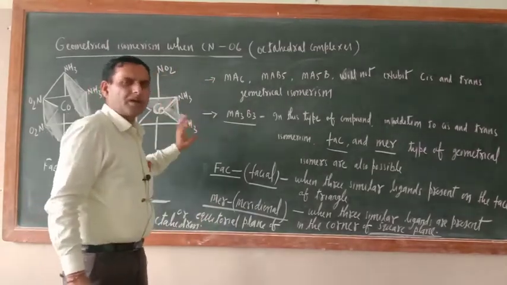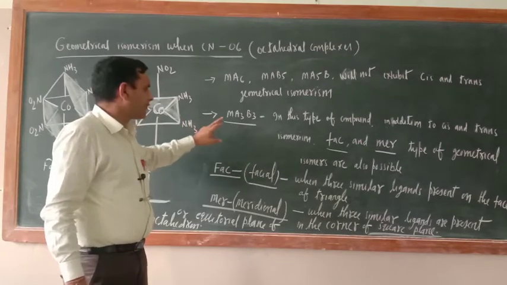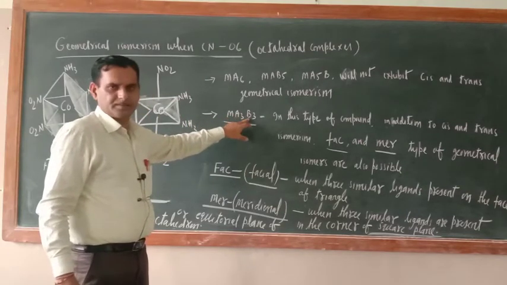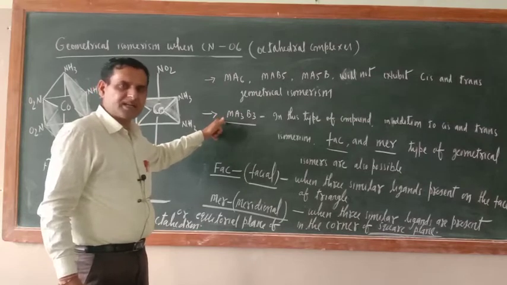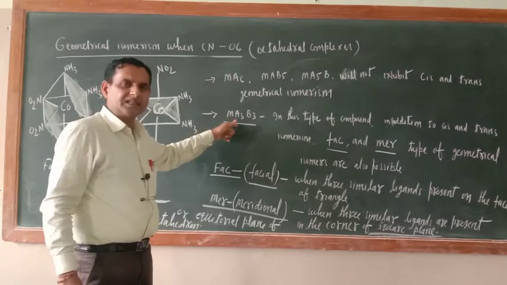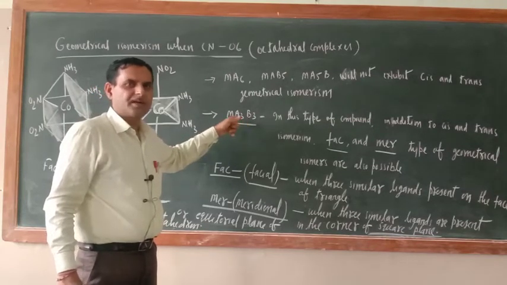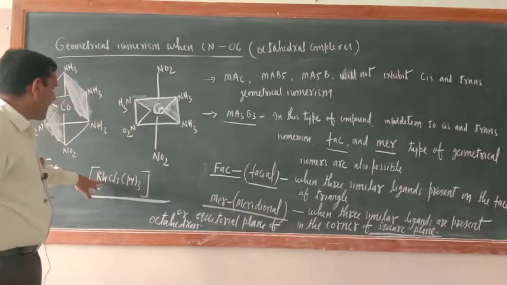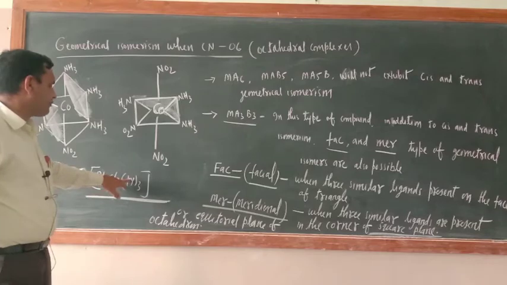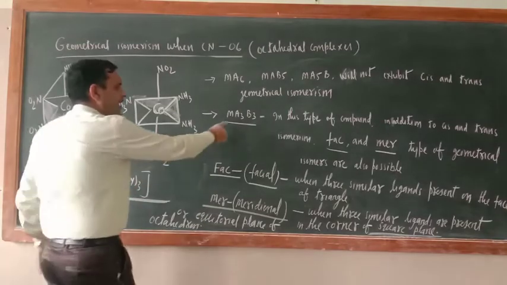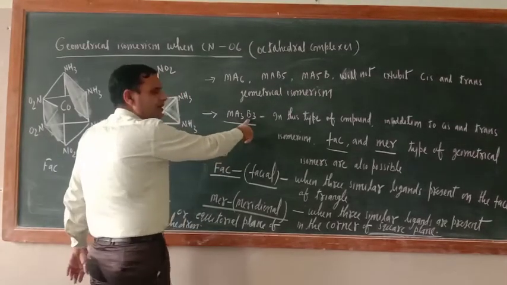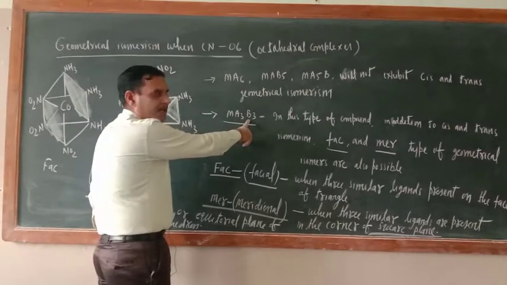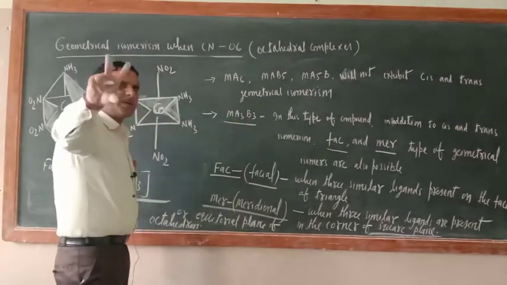There is one more type of coordination compound, Ma3B3. M is the central metal atom, and A is a ligand, B is also a ligand. But just see in this compound, RhCl3Py3, A may be neutral, so B will be the negatively charged ligand. It means the nature of A and B is different.